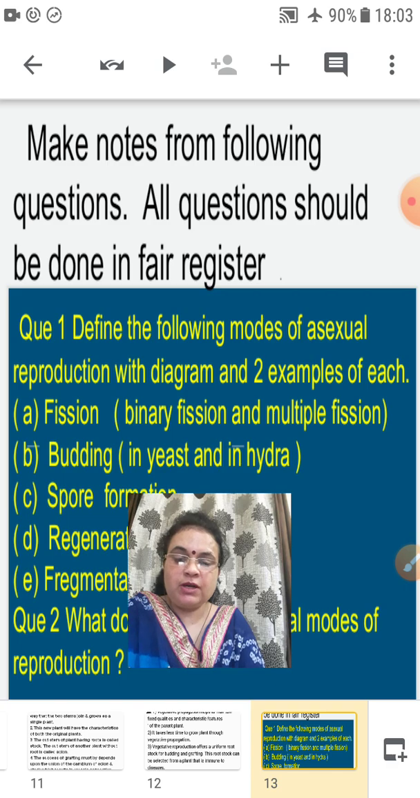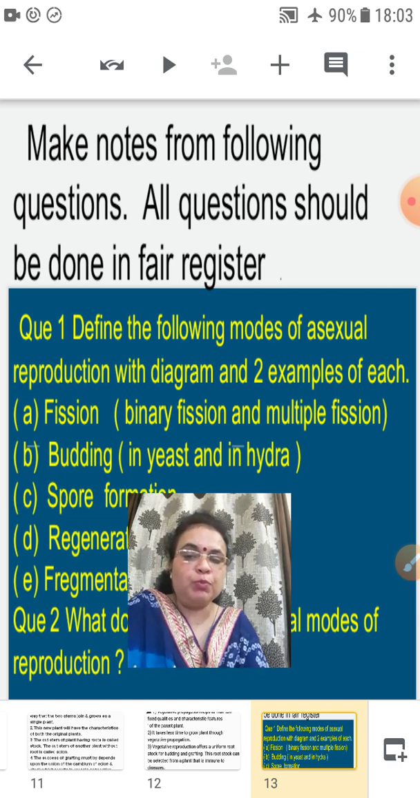And the second written work which you have done in your fair register is the revision questions. I gave 30 revision questions during your exams when there was PT1. At the time of PT1 I gave you 30 questions. I hope you have done all those 30 questions in your fair register. And now this is the third written work which you have to do in your fair register.